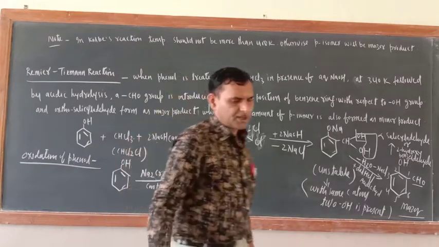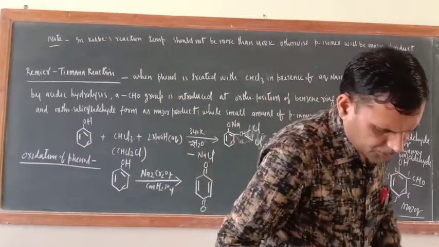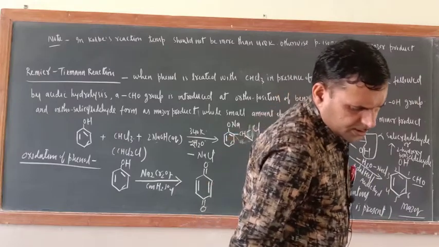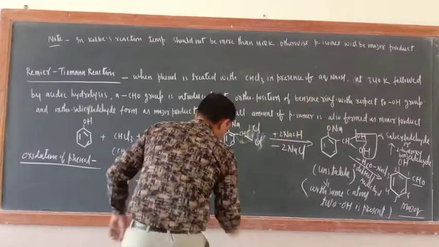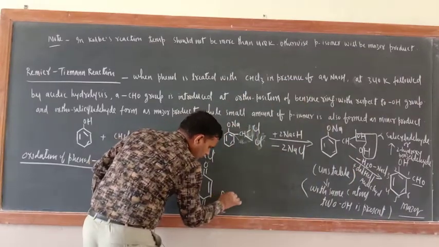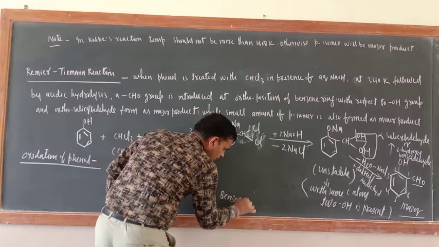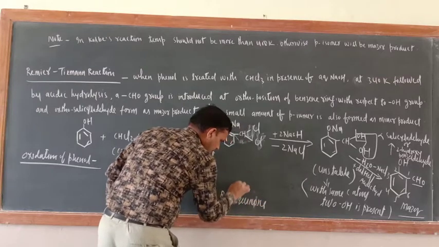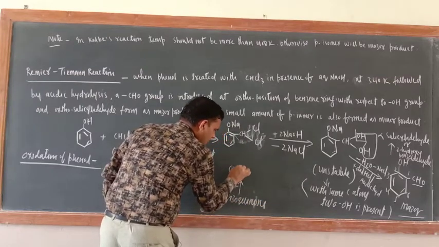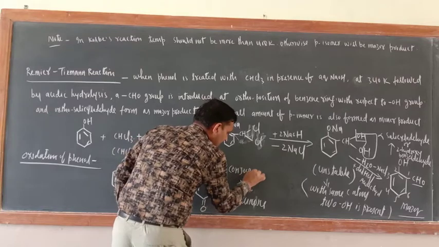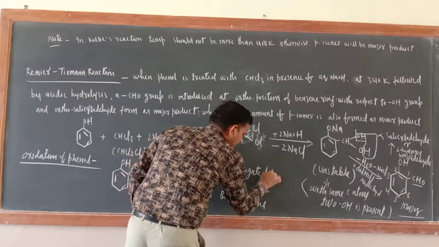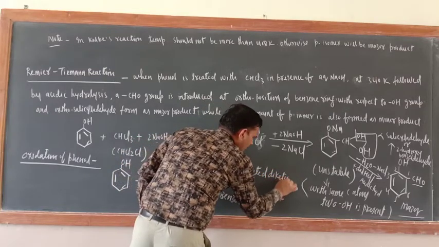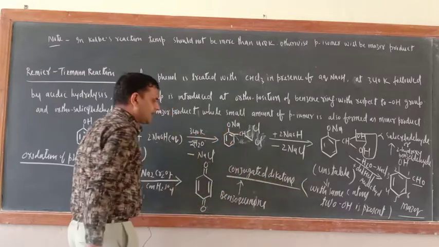Okay, what is the name of this product? The name is benzoquinone. This is a conjugated diketone.